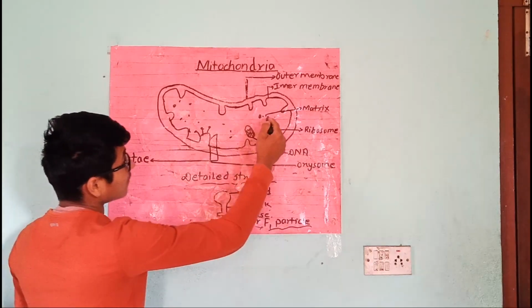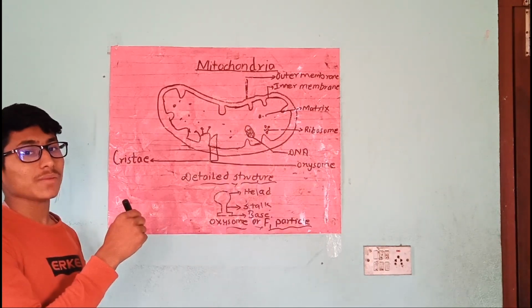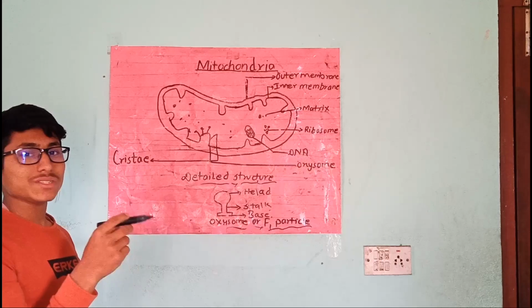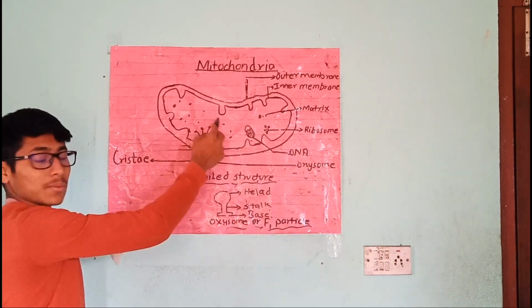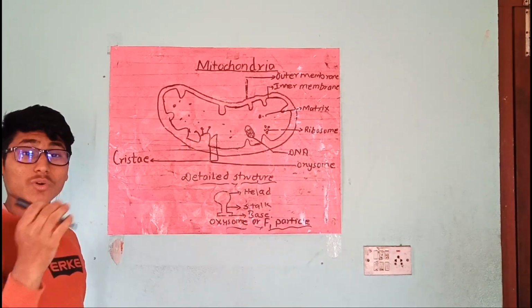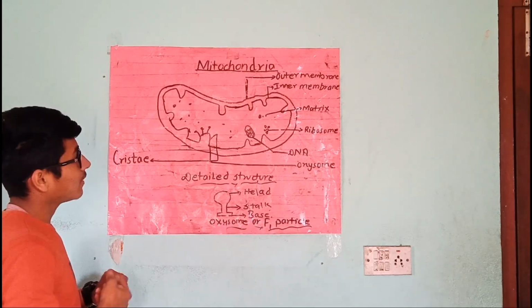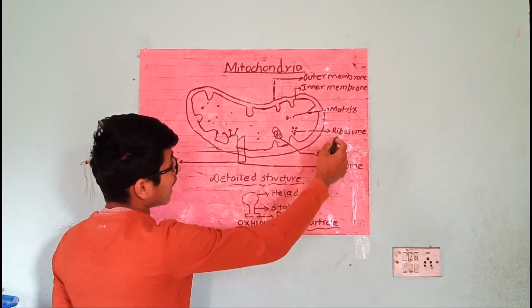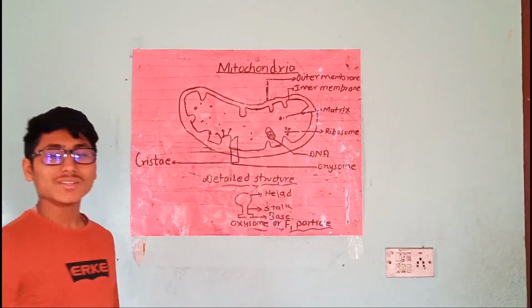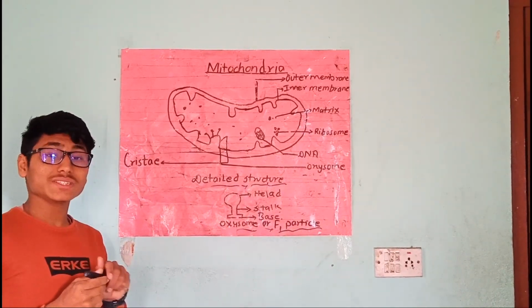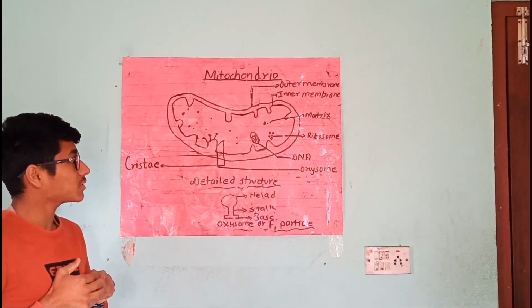It also consists of a matrix inside the inner membrane. The matrix is the fluid which is present inside the inner membrane. It plays an important role in the production of ATP. Then ribosomes: the ribosomes in mitochondria consist of only 70S ribosomes.